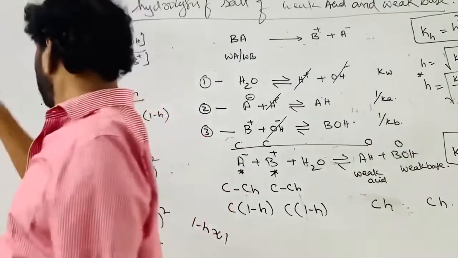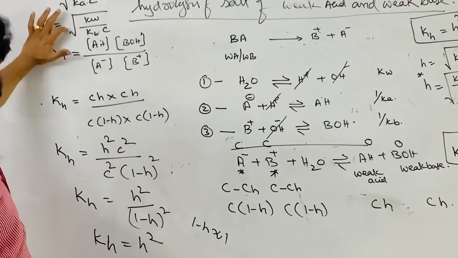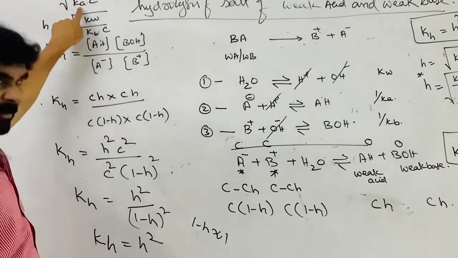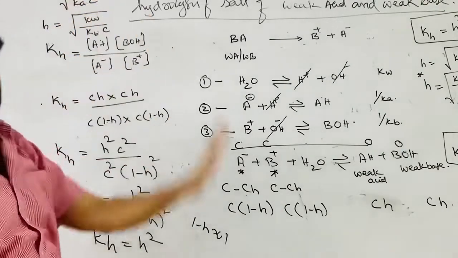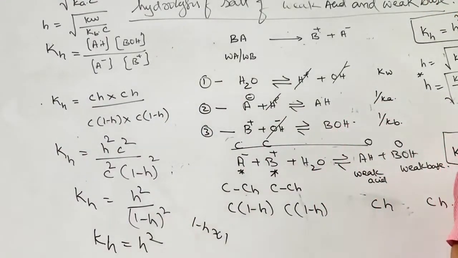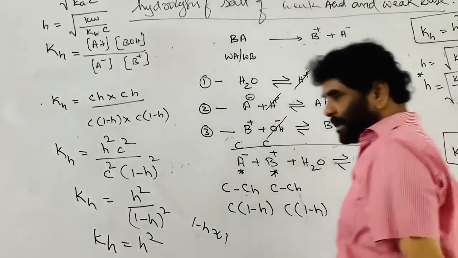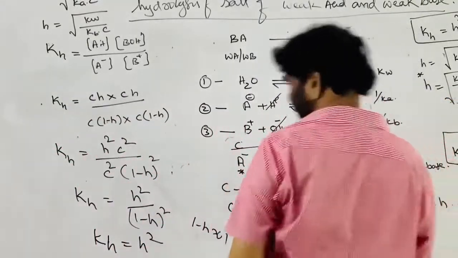So in the previous cases, the second and third types of salts, the degree of hydrolysis depends on the dissociation constant of the acid or base as well as the concentration. Whereas here it is independent of the concentration and only depends on the nature of the weak acid and the nature of the weak base. This is our equation.